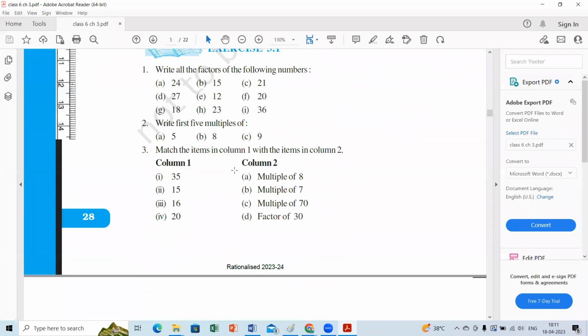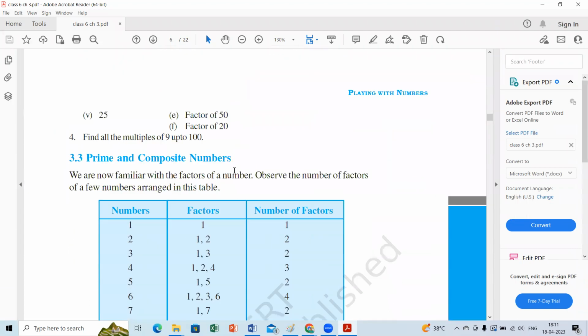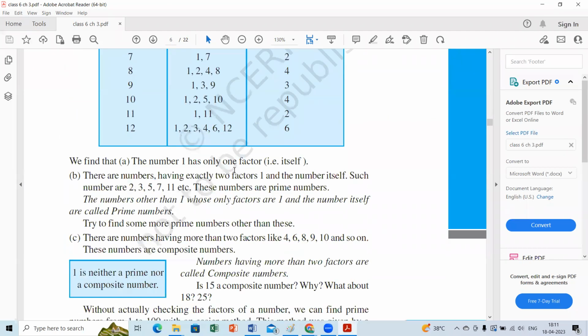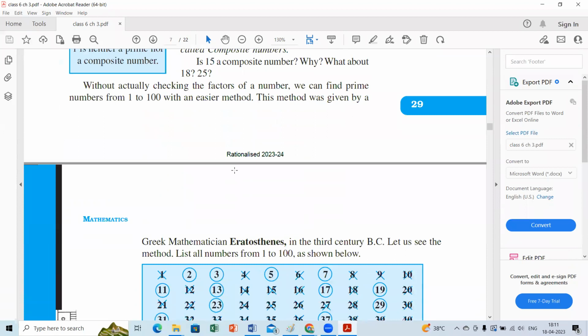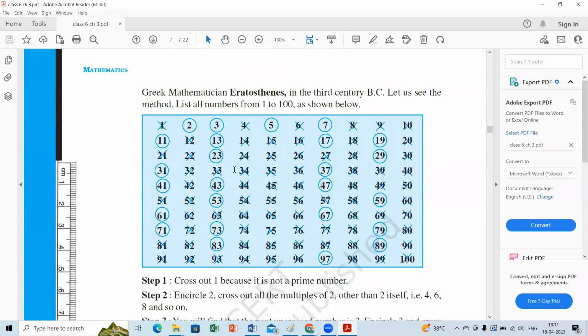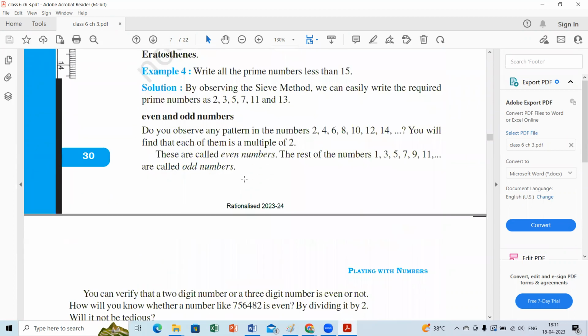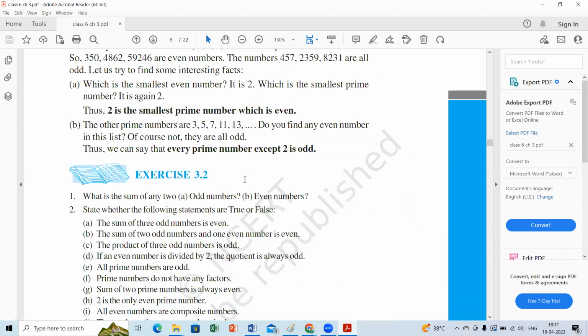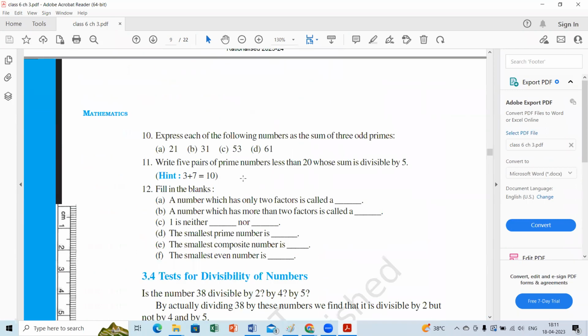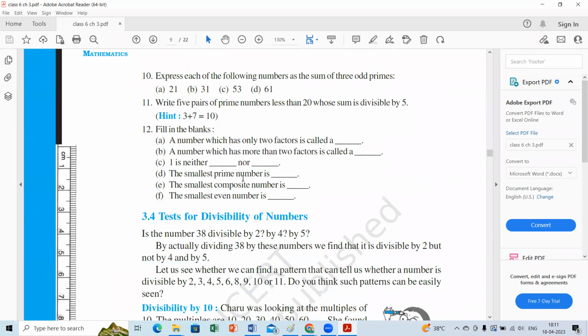Yes, ma'am. 97 is the only prime number between 90 to 100. Very, very good. I think this part we completed, right?